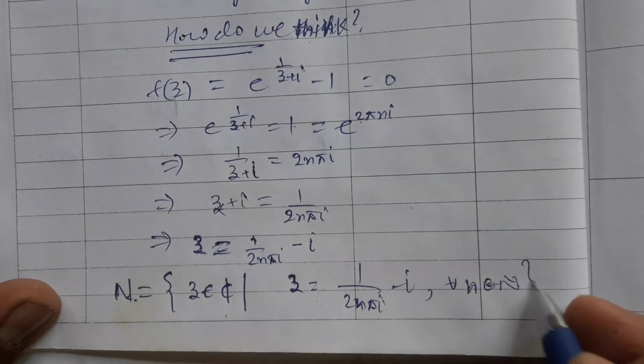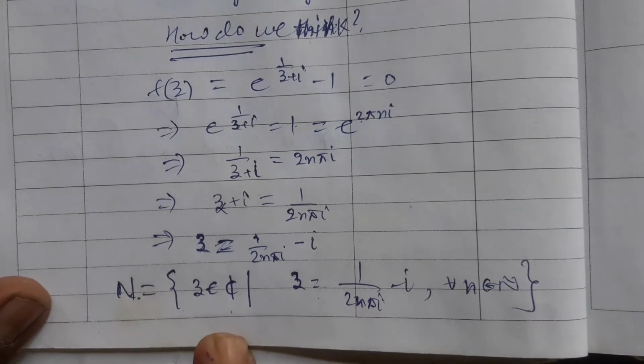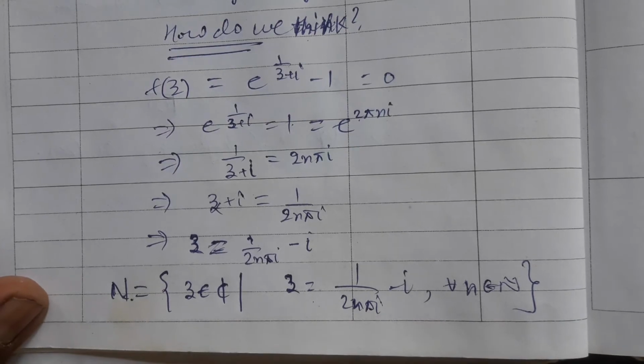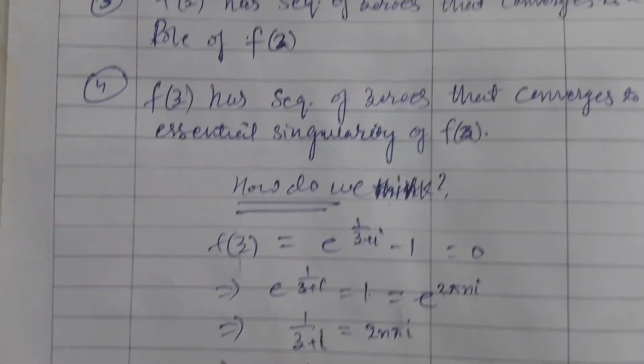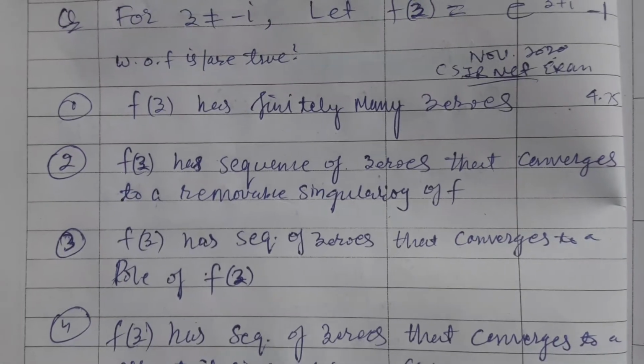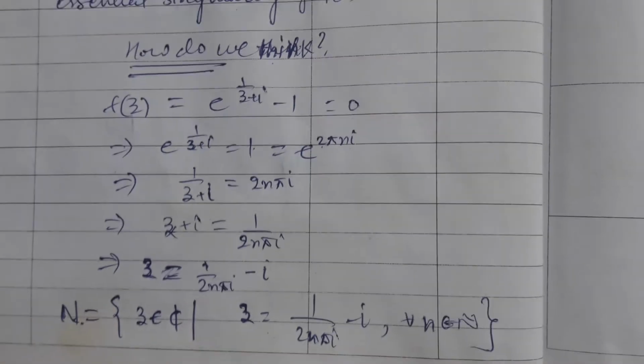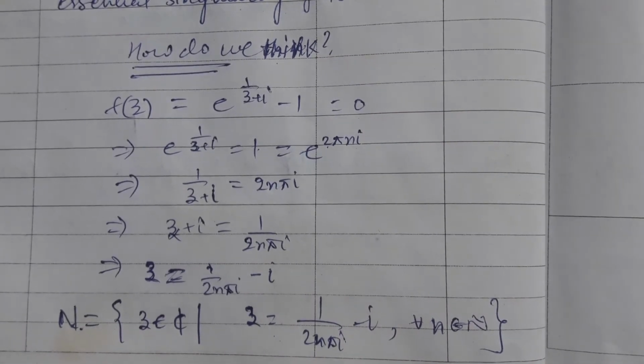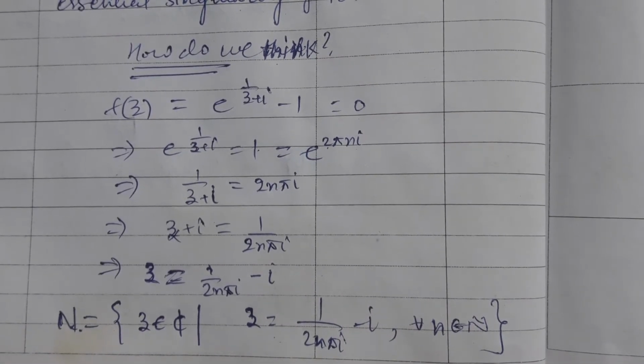Here n is some natural number. This is the set of zeros of this function. Now we are asking, option first says that this has finitely many zeros. But I have found that the set corresponds to each natural number there exists a zero of this function.